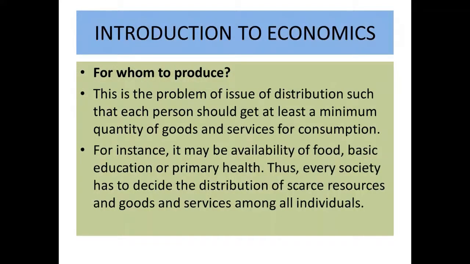For whom to produce? This is the problem of distribution, such that each person should get at least a minimum quantity of goods and services for consumption. For instance, it may be availability of food, basic education or primary health. Thus, every society has to decide the distribution of scarce resources and goods and services among all individuals.